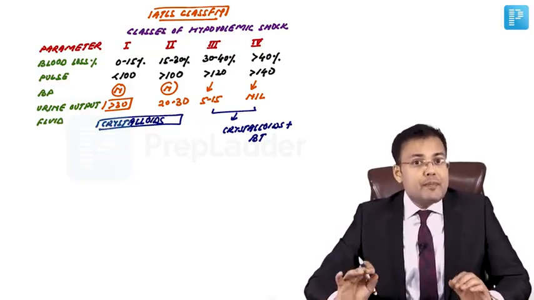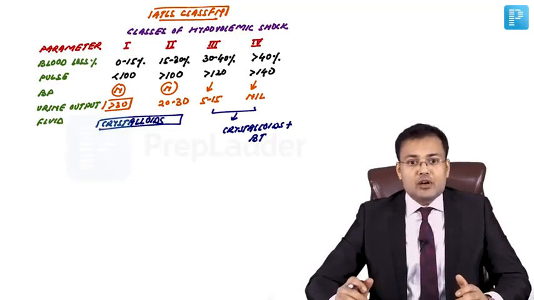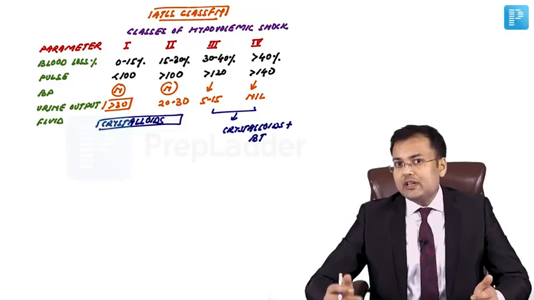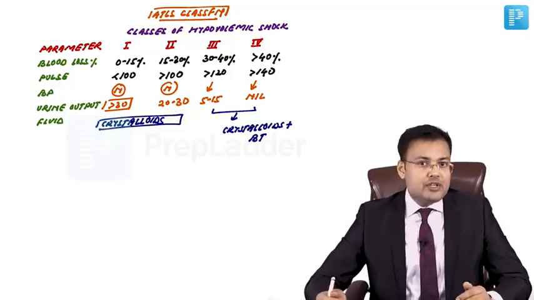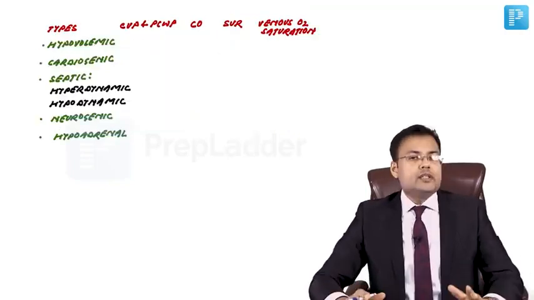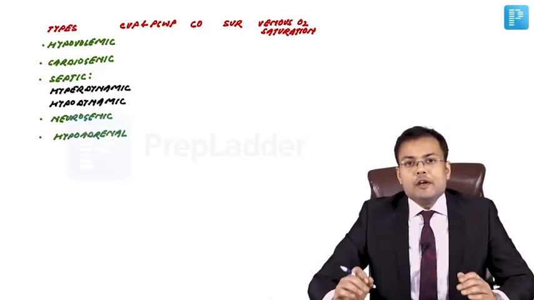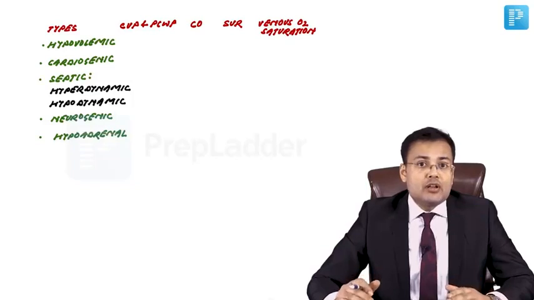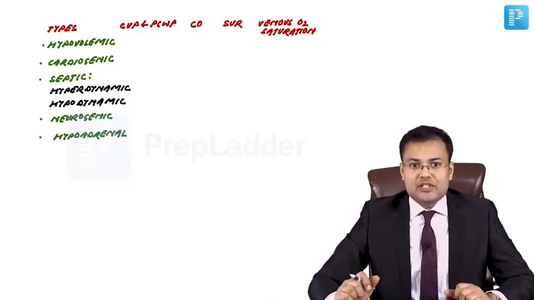So this is very, very important. What you have to remember mainly is how much is the blood loss. Class 1, 0 to 15; class 2, 15 to 30; class 3, 30 to 40; and class 4, more than 40%. See the important questions related to physiological characteristics of various types of shock. These are frequently asked questions.